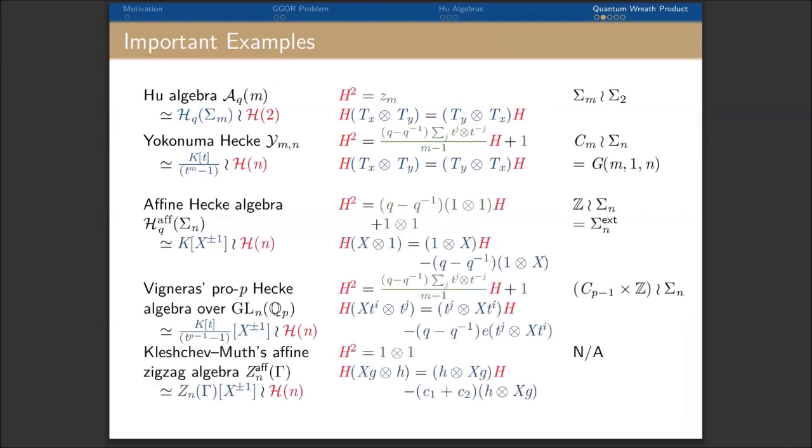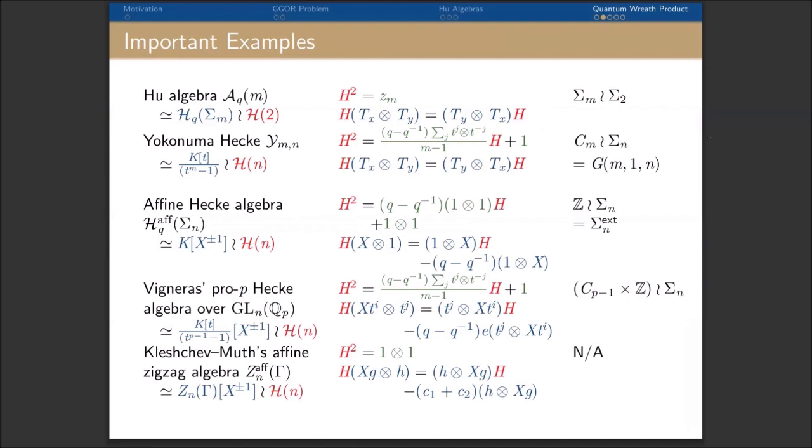More importantly, we don't have to restrict to finite dimensional algebras. Think of the extended affine Weyl group of type A as the wreath product of the group of integers wreath Sn. And hence, the affine Hecke algebra of type A is now a quantum wreath product of the ring of Laurent polynomials wreath Hm. And then the wreath relation is precisely a paraphrase of the well-known Bernstein-Lusztig relation.